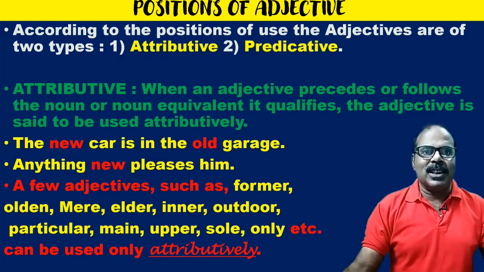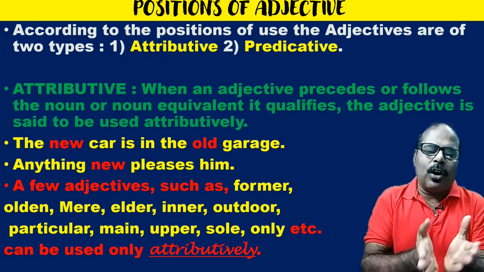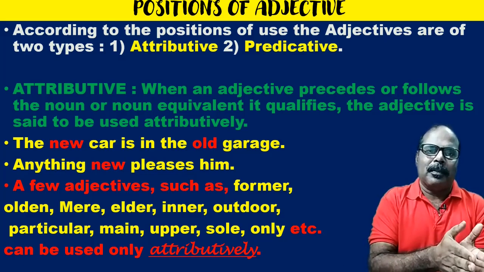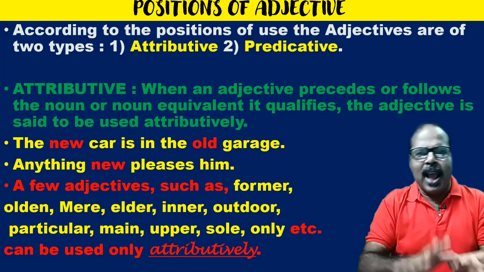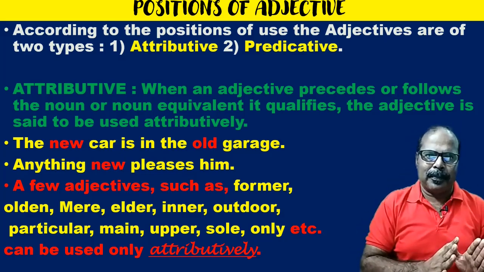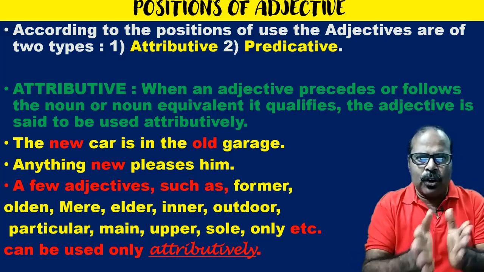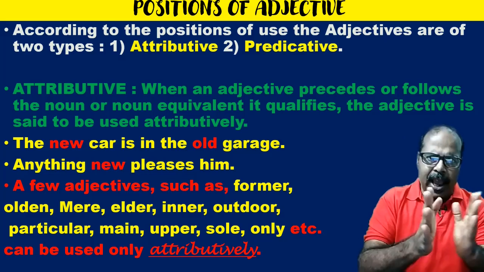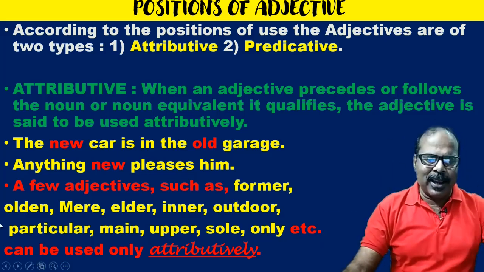Now there are certain adjectives which can be used only attributively, but most adjectives can be used both attributively and predicatively. But some adjectives cannot be used predicatively; they can be used only attributively. What are they? Olden.